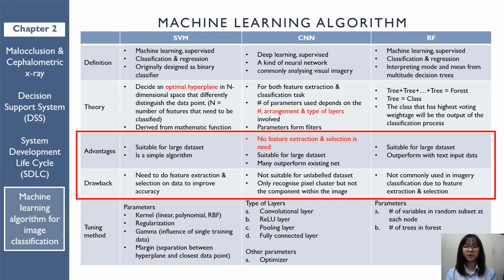RF is good for large datasets and outperforms with text input data, but is not commonly used in imagery classification. In summary, the three of them have their own strengths in different fields, but obviously we can see that CNN has its strength in combining feature selection and classification in one learning framework.